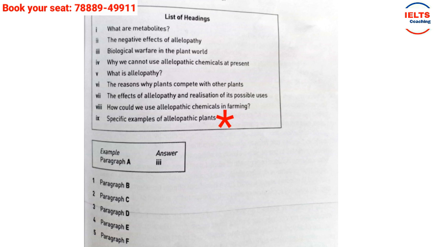Specific examples of allelopathic plants. So "examples" was plural, here it's "an example," but further there are more, like production of rice, and I said blue stem grass, so it became examples. So that's why this is the correct answer.